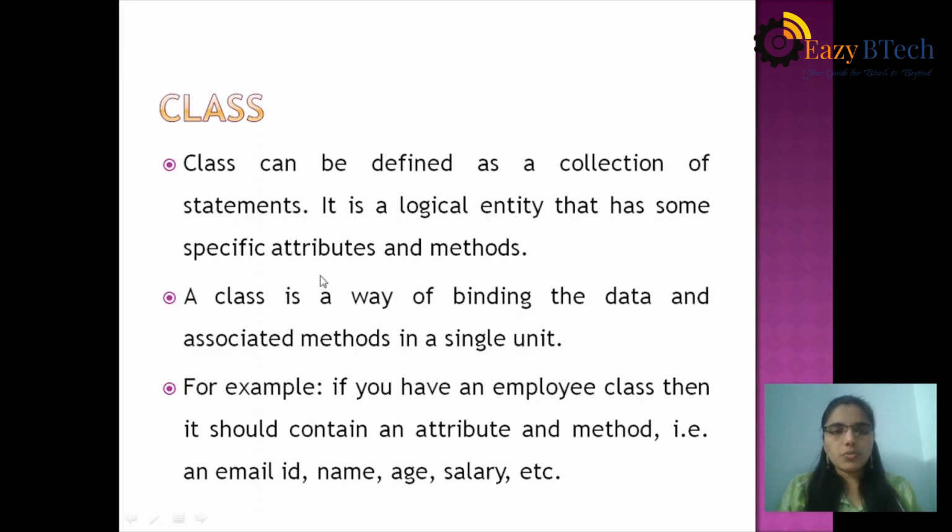So attributes is nothing but variables, fields, data, etc. A class is a way of binding the data and associated methods in a single unit. One class contains so many methods and so many fields. For example, if you have an employee class, then it should contain attributes and methods. That is, an employee contains email ID, name, age, salary, address, mobile number, etc. These fields are called attributes and methods.